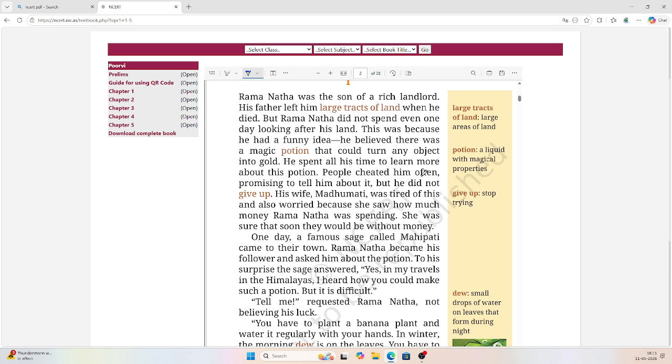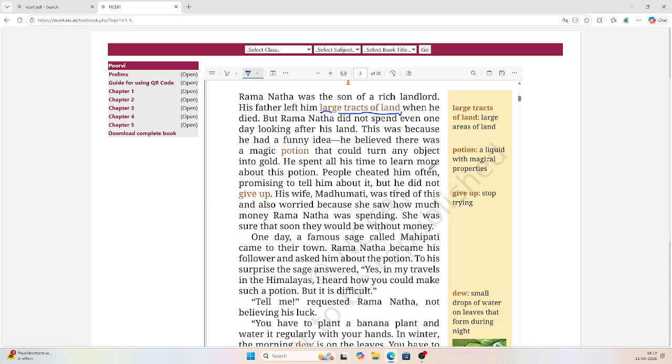His father left him large tracts of land. Now, his father left him means his father is dead. Do you know what large tracts of land mean? Large tracts of land means large areas of land. Can you repeat with me? Large tracts of land means large areas of land.